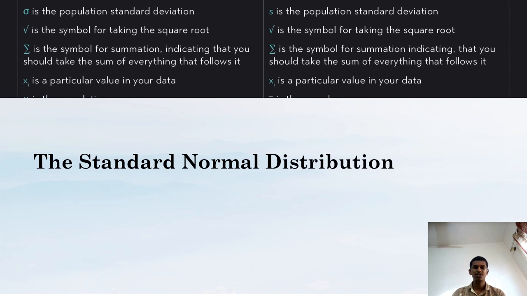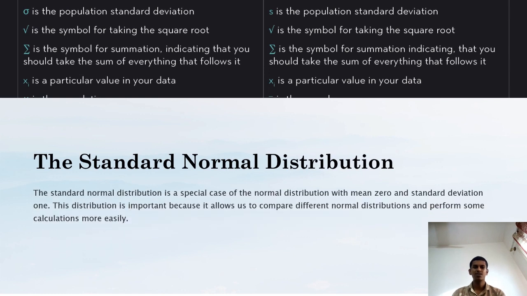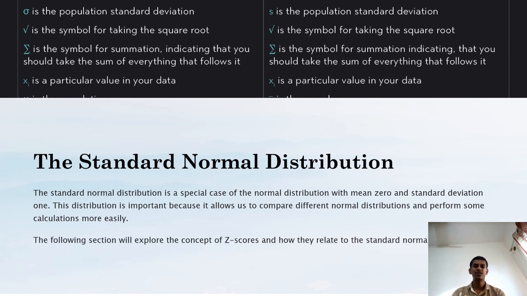The standard normal distribution. The standard normal distribution is a special case of the normal distribution with mean 0 and standard deviation 1. The distribution is important because it allows us to compare different normal distributions and perform some calculations more easily. The following section will explain the concepts of z-scores and how they relate to the standard normal distribution.